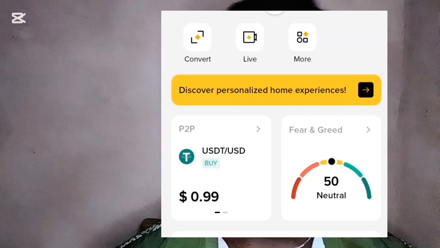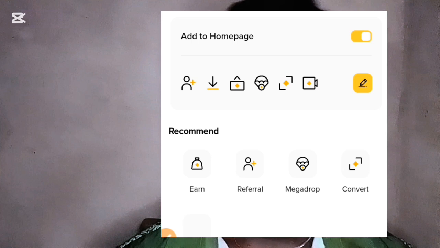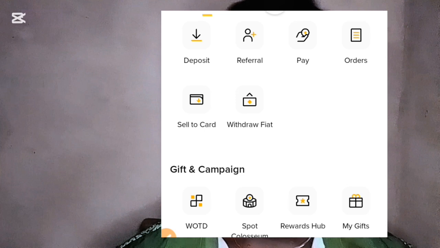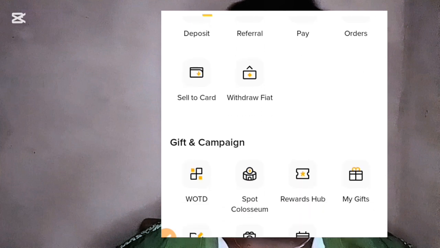So guys, once you're in your Binance, right here, as you can see, this is my Binance. All you have to do now is click on this More section. When you click on the More section, it takes you to all the features they have in Binance. So all you have to do now is scroll until you see this. Yes, until you see this right here. This is called the Red Packet.